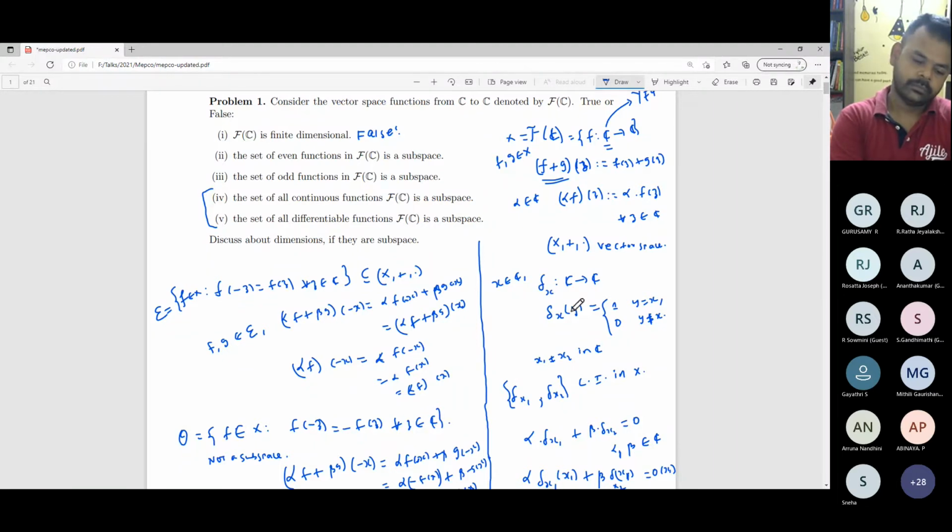Okay, so suppose we take that discontinuous function, we cannot write it as a linear combination of these continuous functions. First of all, we don't have to worry about whether a discontinuous function can be written as a sum of continuous functions.